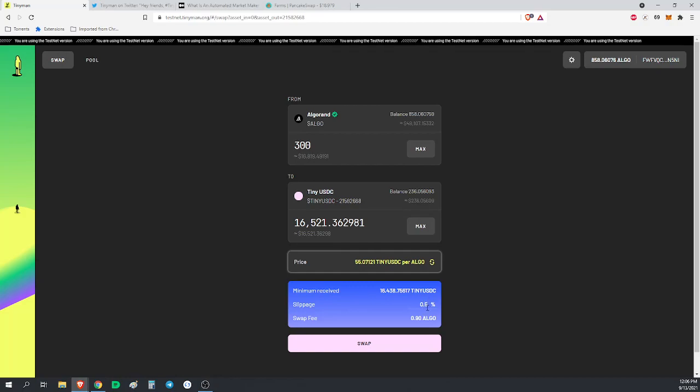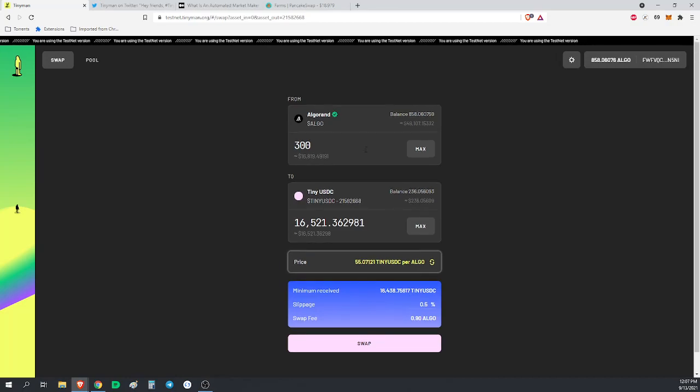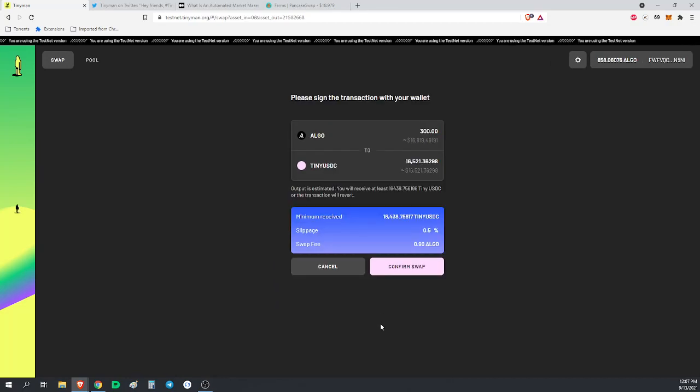It's got a slippage of 0.5%, which basically means as long as the price doesn't change more than 0.5%, the transaction will go through. If the price were to change more than that, it would reject the transaction. The swap fee is 0.9 Algo. Just remember that 0.9 Algo is based on this $55 per Algo. So it's about a $50 fee on a $16,000 transaction. Alright, let's go ahead and swap.